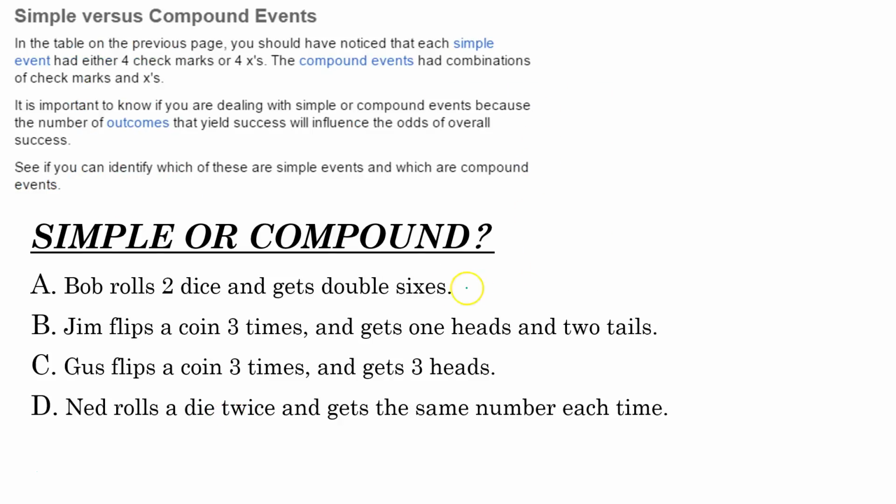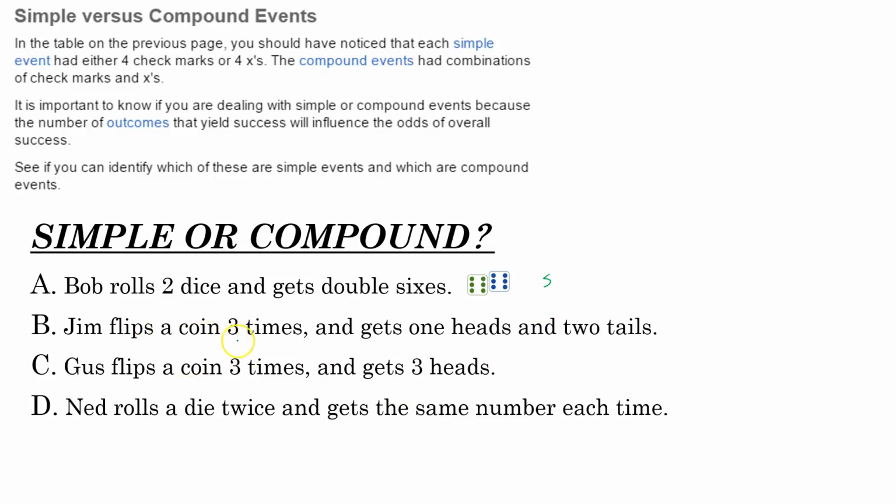All right, so let's look at some questions here. Bob rolls 2 dice and gets double 6s. Jim flips a coin 3 times and gets 1 heads and 2 tails. Gus flips a coin 3 times, gets 3 heads. Ned rolls a die twice and gets the same number each time. So Bob rolls 2 dice and gets double 6s. If he's rolling 2 dice at once, there's only one way for this one to be a 6 and only one way for this one to be a 6. So this one is a simple event.